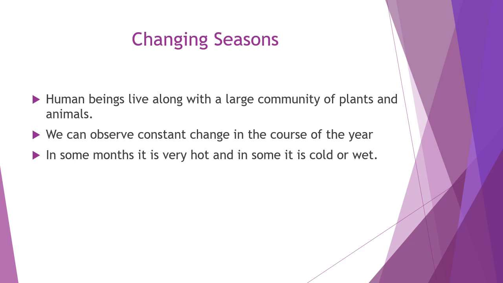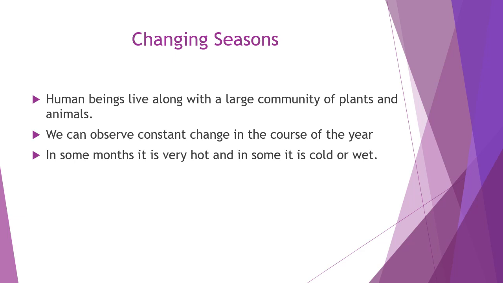As per the seasonal changes, the plants also grow, different types of plants. To grow the crop or whatever it is, human beings depend upon the seasonal changes. Sometimes the trees shed their leaves, but sometimes you can get new shoots, that means new leaves, and sometimes you can see flowers and fruits also.